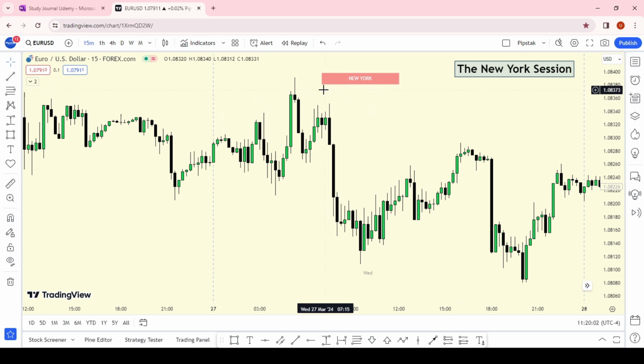So that is our New York session between 7 a.m. and 12 noon. That is the time you want to watch. So any observations that you make, anything that you see, annotate and record it in your journal. That is essentially how you go about annotating and recording the New York session and these time zones that we are specifying.